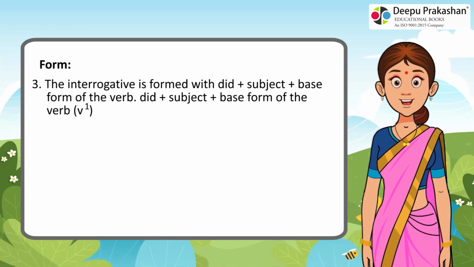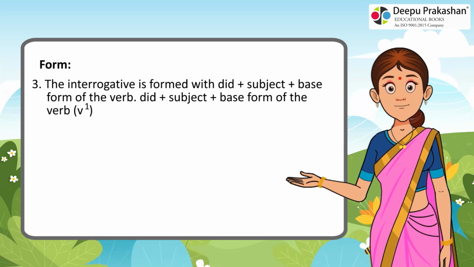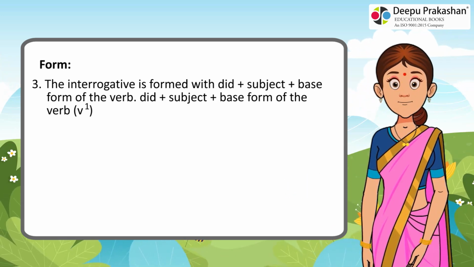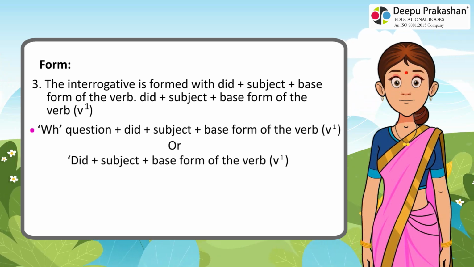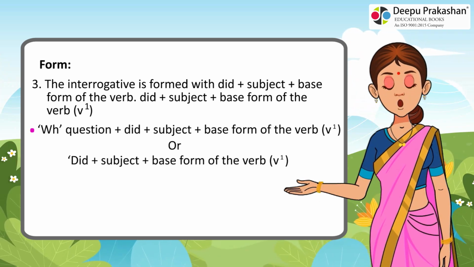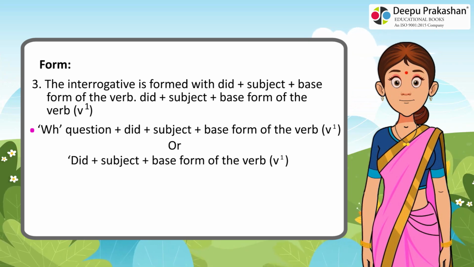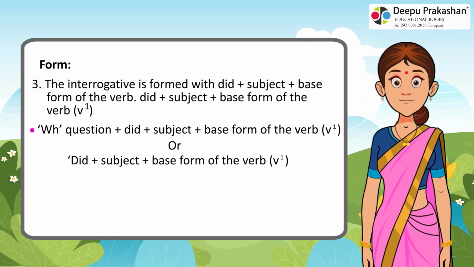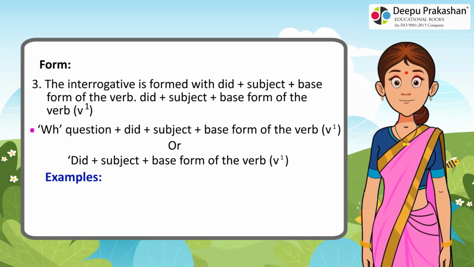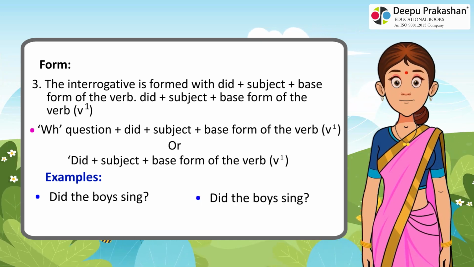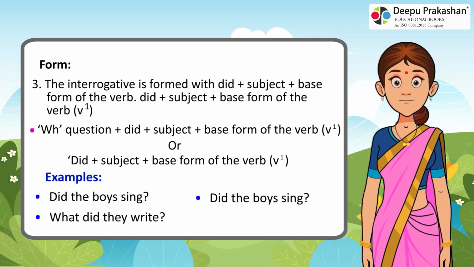3. The interrogative is formed with did plus subject plus base form of the verb, or WH question plus did plus subject plus base form of the verb. Examples: Did the boy sing? Did the boys sing? What did they write?